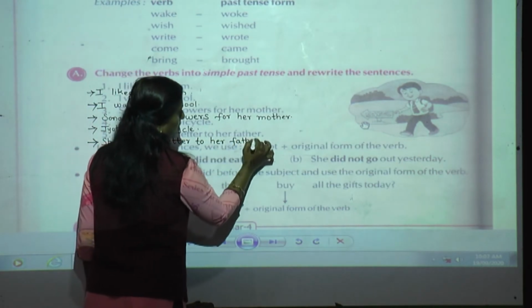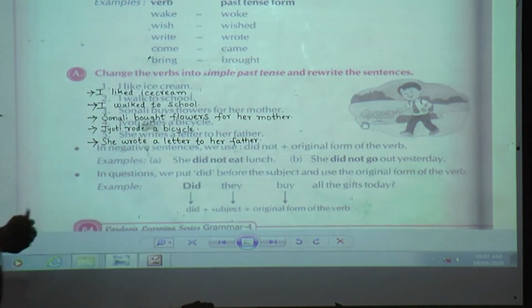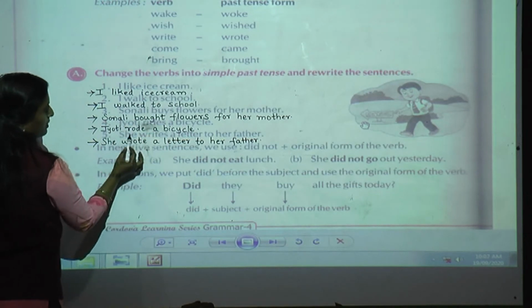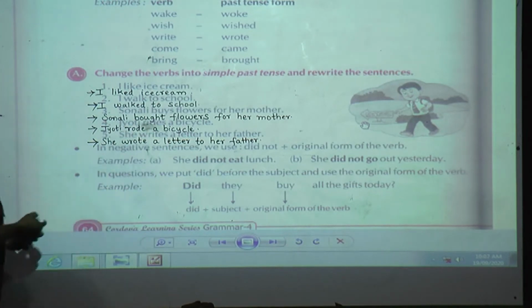father. Okay, so this is the way how we will write the simple past tense, how we will change the simple present tense into simple past tense. Only we have changed the verbs into simple past tense, and then I have rewritten the sentence. Done, students? Only what I have changed, can you see here? Liked, walked, bought, rode, wrote.